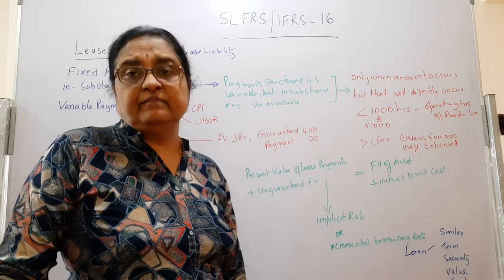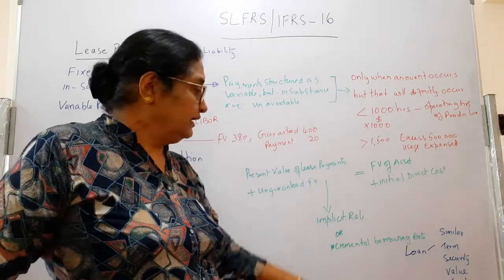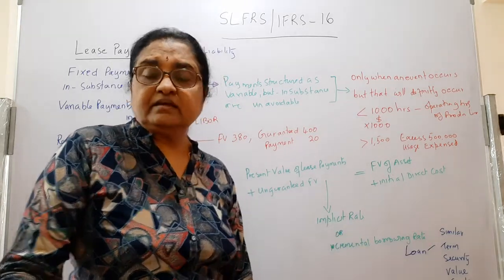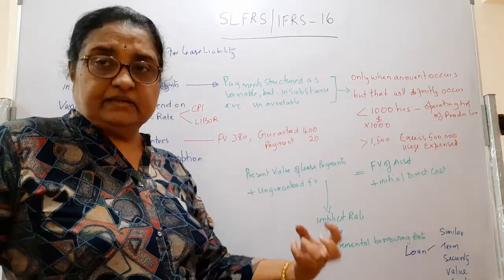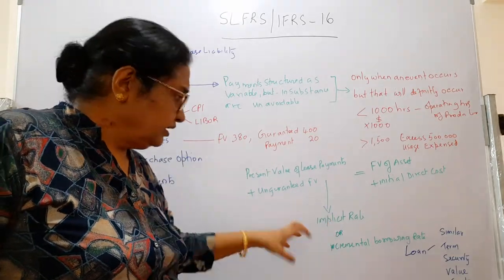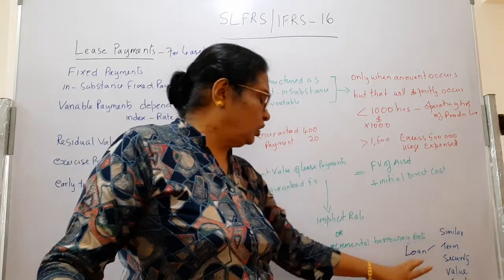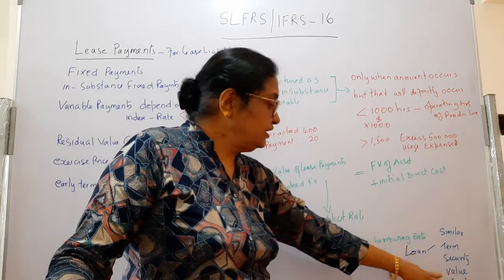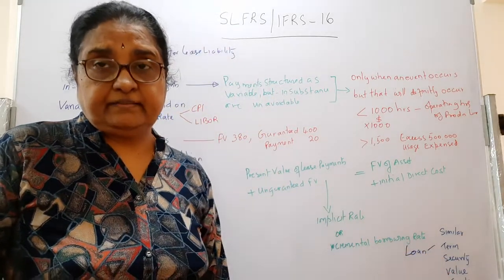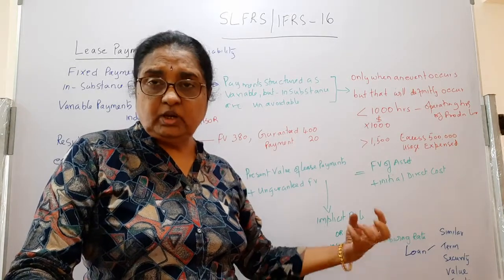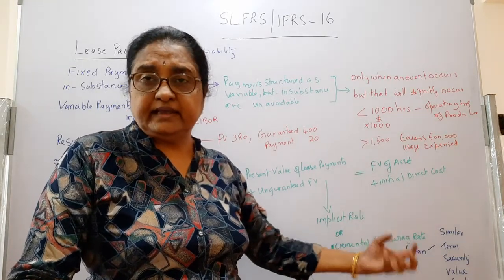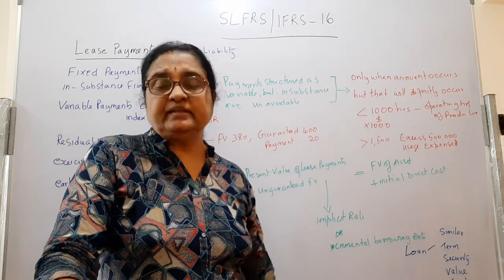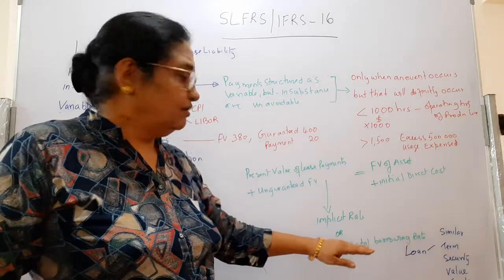Suppose the lessee is unable to calculate the implicit rate, then he can go for the incremental borrowing rate. What is an incremental borrowing rate? At the commencement date, the lessee should be able to get a similar loan for a similar value, similar term, similar security and a similar economic environment. The rate at which he can get a loan from a financial institution or a bank is the incremental borrowing rate.